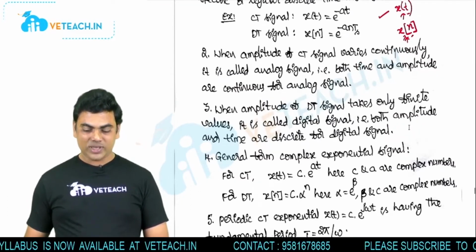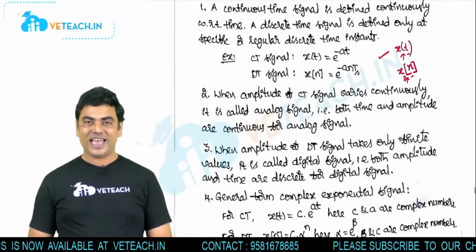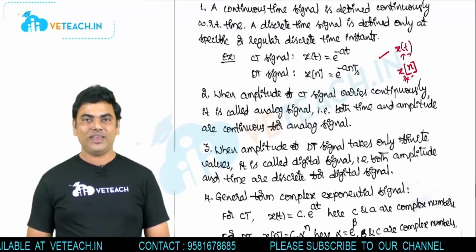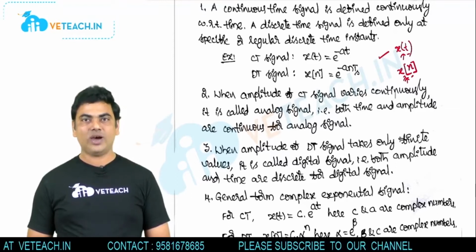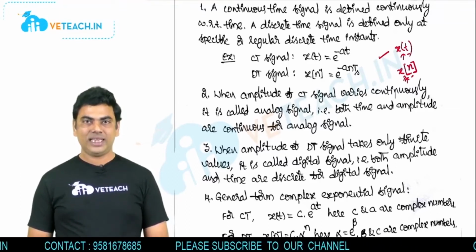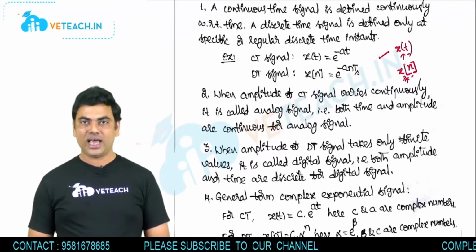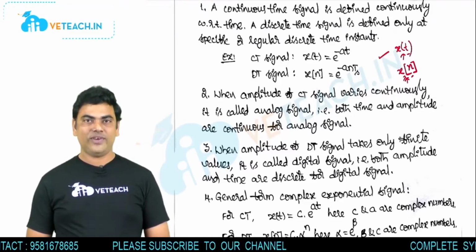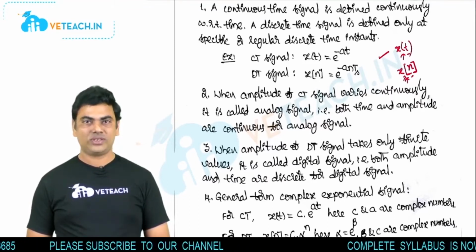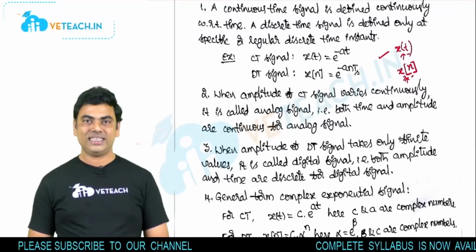Next, come to the second one. Here the continuous time signal amplitude may or may not be continuous. If that amplitude is continuous, we have the analog signal. Similarly in the discrete time signal, the amplitude may be discrete or continuously varying. Whenever that amplitude also takes only a discrete set of values, we call that a digital signal.